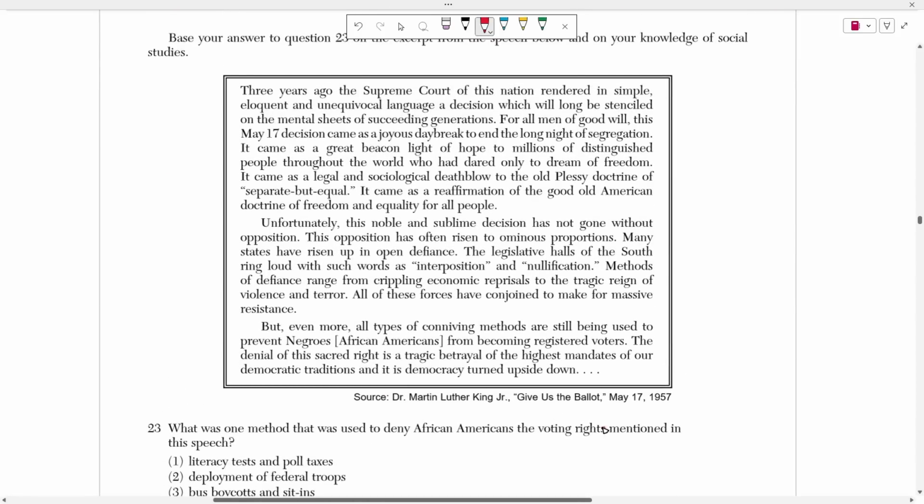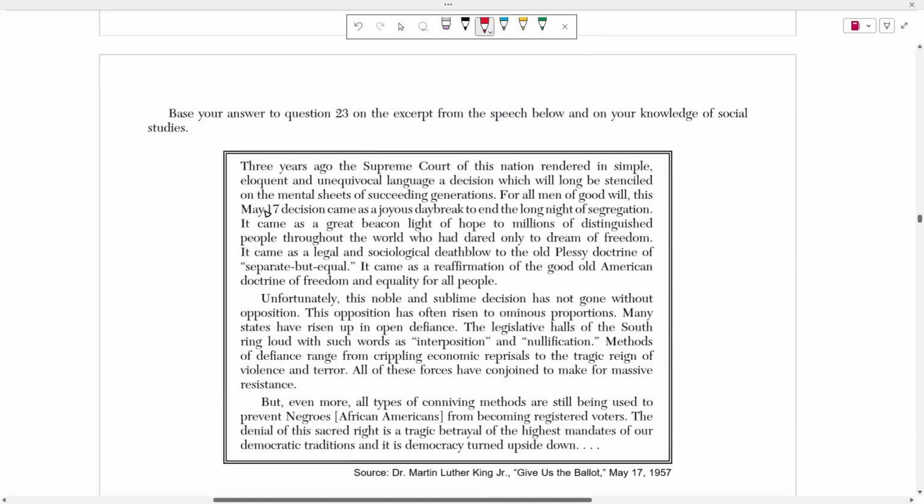Okay, number 23, this is a source from Dr. Martin Luther King Jr., Give Us the Ballot, okay? So he says that 3 years ago, the Supreme Court of this nation rendered in a simple, eloquent, and unequivocal language a decision which will long be stenciled on the mental sheets of succeeding generations. For all men of goodwill, this May 17th decision came as a joyous daybreak to end the long night of segregation. It came as a beacon light of hope to millions of disinherited people throughout the world who had dared only to dream of freedom. It came as a legal and sociological death blow to the old Plessy doctrine of separate but equal. It came as a reaffirmation of the good old American doctrine of freedom and equality for all people.